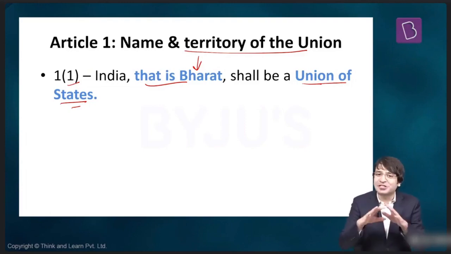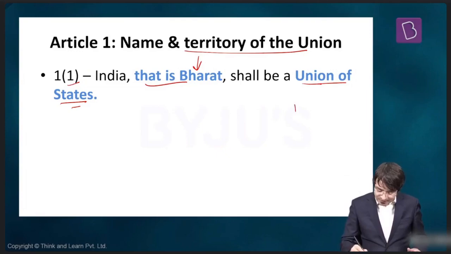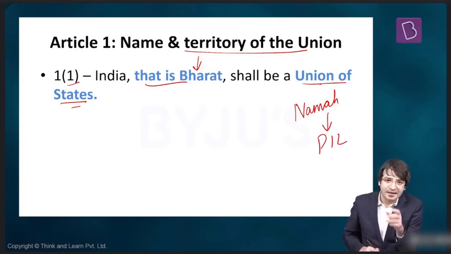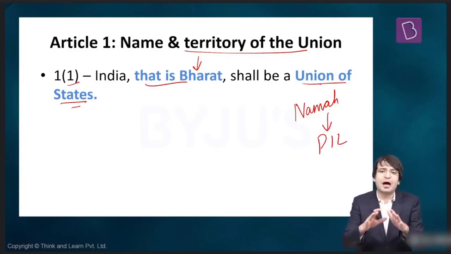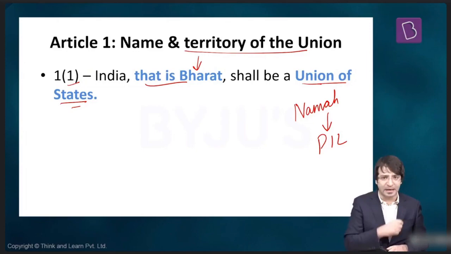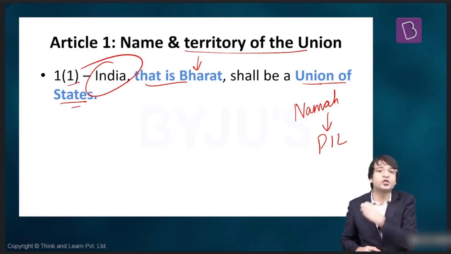But some people were still not satisfied. In May 2020, an individual named Nama approached the Supreme Court and filed another public interest litigation. "Dear Supreme Court, issue an order to the Parliament to have a constitutional amendment. Let's amend the Constitution and delete this word India, because India does not represent the tradition of this country.